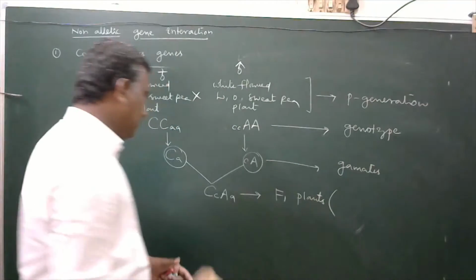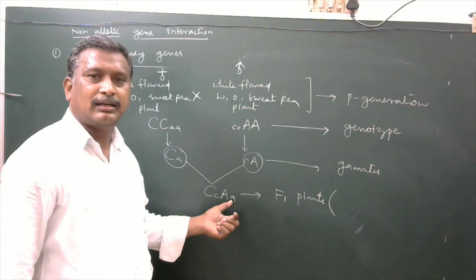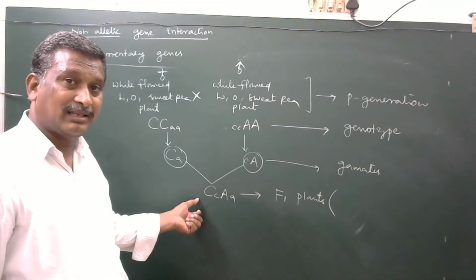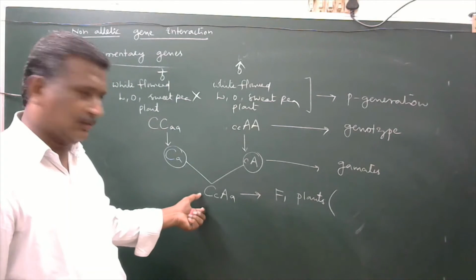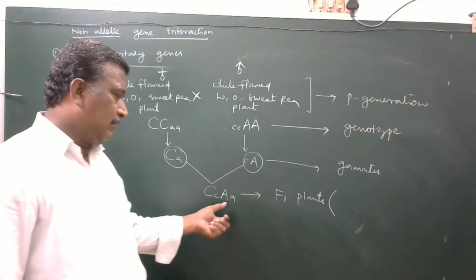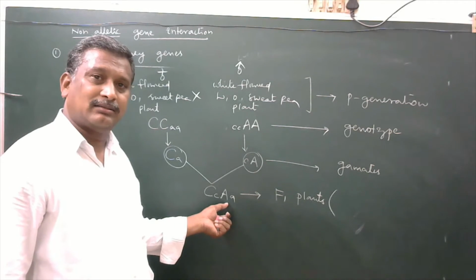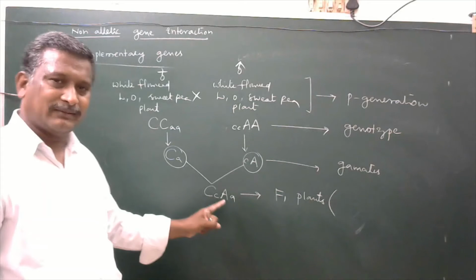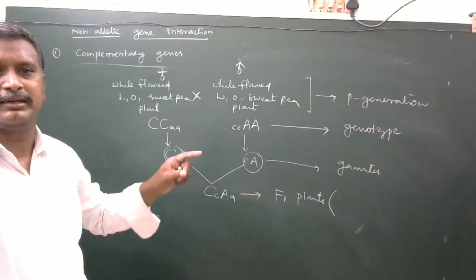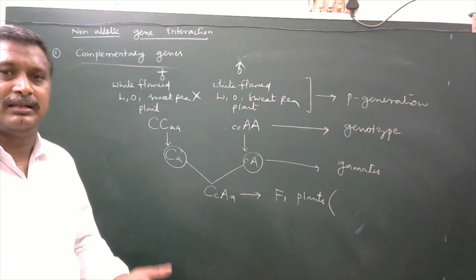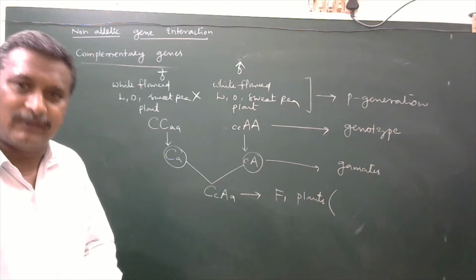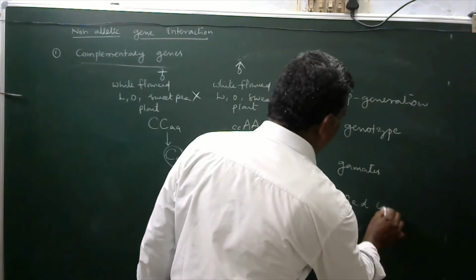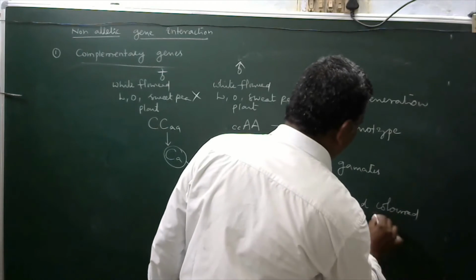You imagine here, there are two non-allelic dominant genes. One capital C dominant non-allelic gene is available here that produces chromogen as usual. The other capital A dominant non-allelic gene is also available here that also produces enzyme, or activator. So in the presence of enzyme, the chromogen is immediately converted into anthocyanin. So anthocyanin immediately produces red colored flowers for them. So all F1 plants have red colored flowers.